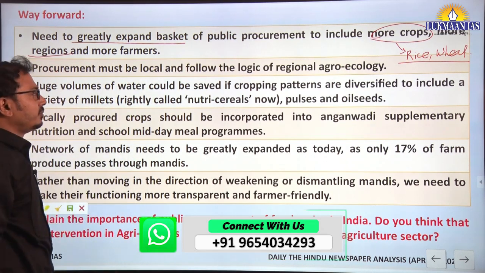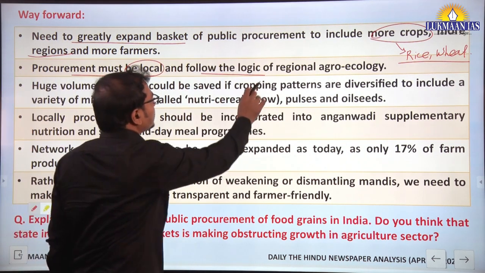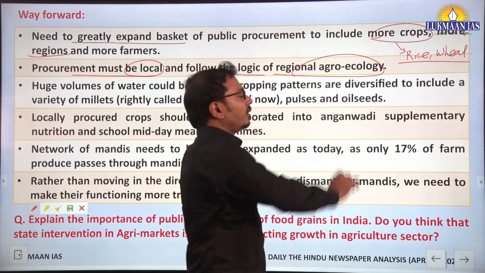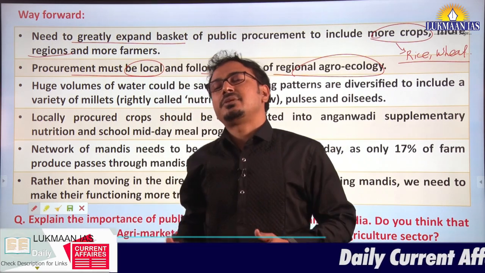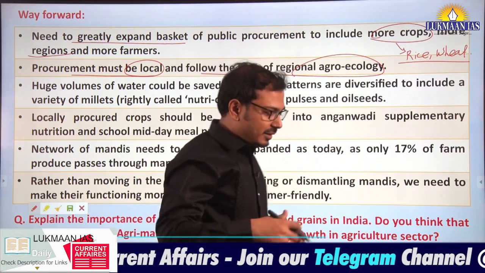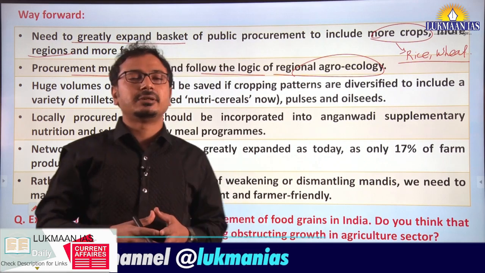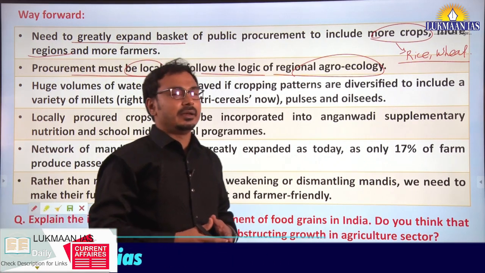Right. Along with that, the procurement must be local and follow the logic of regional agroecology. So there is the concept of agroecological zones and climatological zones, and those who have geography as an optional subject may know about that. Right.